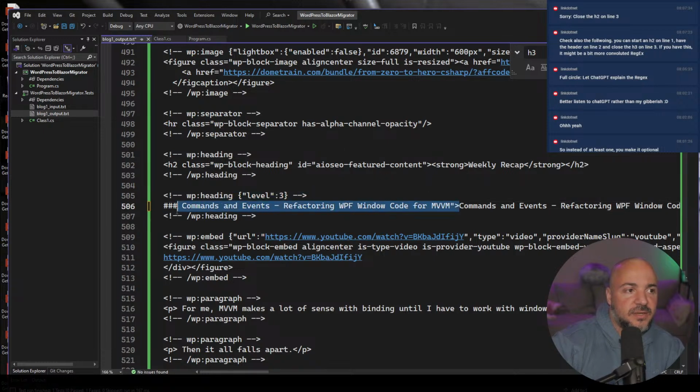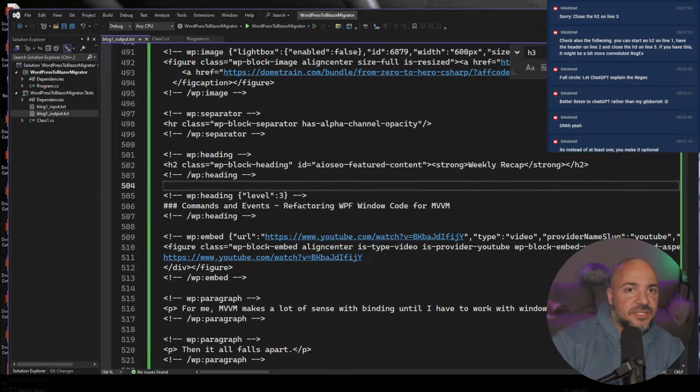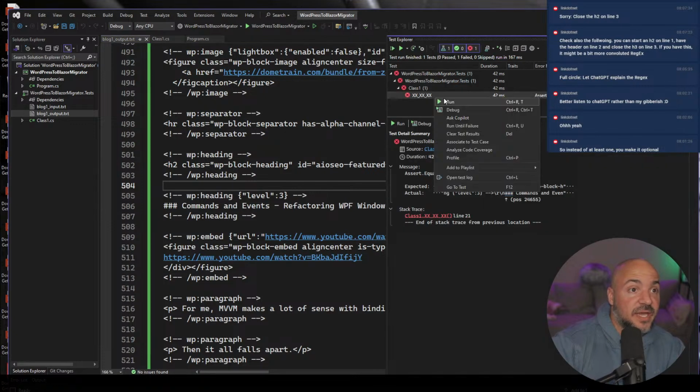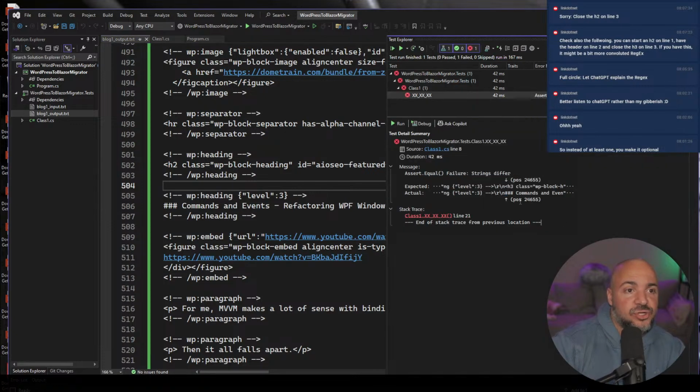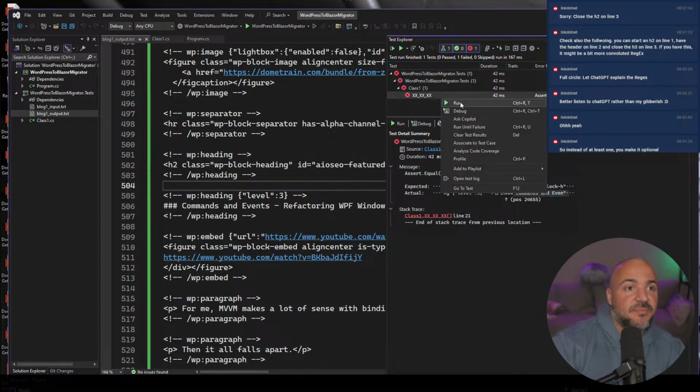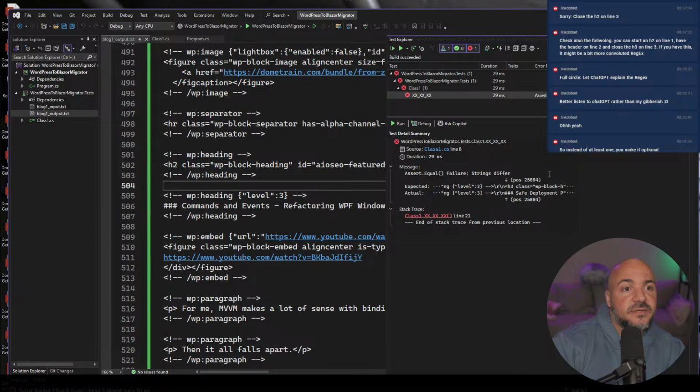It shouldn't even look inside of the /a, the A tag. So anyway, let's go run this. There might still be another one, and that's okay. But if we look, it shouldn't be complaining about commands and events now. If it's going to complain, it should complain about something else. And it is. Now it's complaining about safe deployment, right?